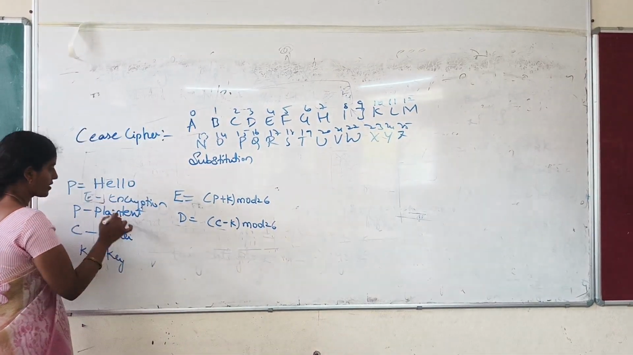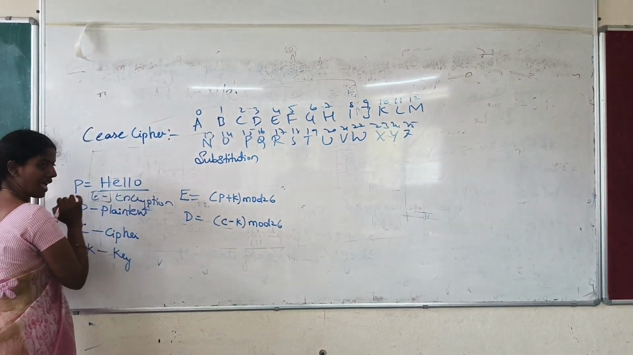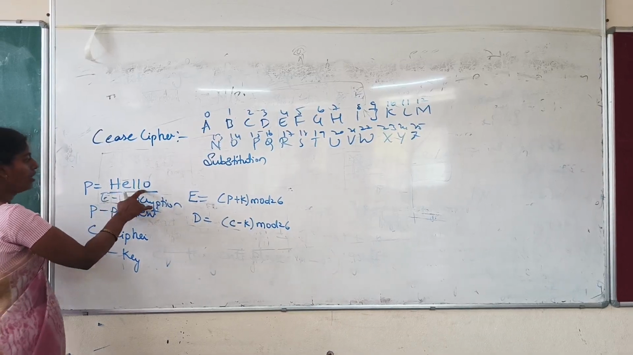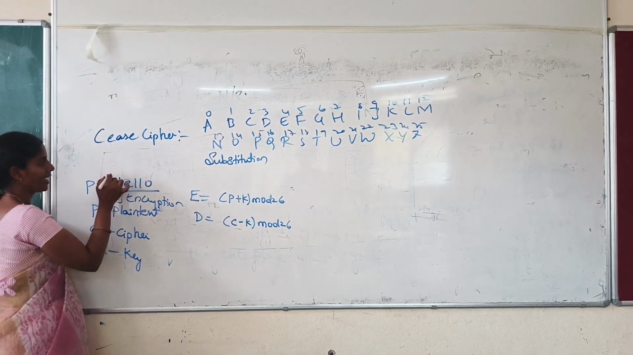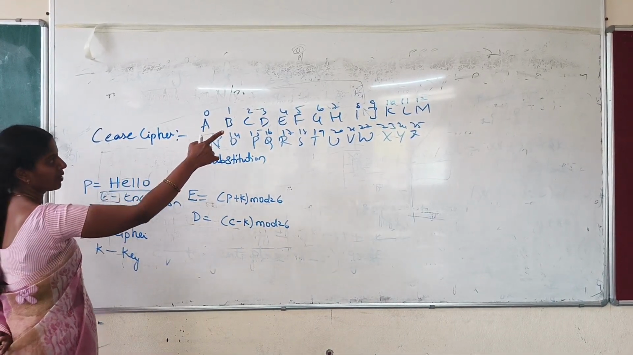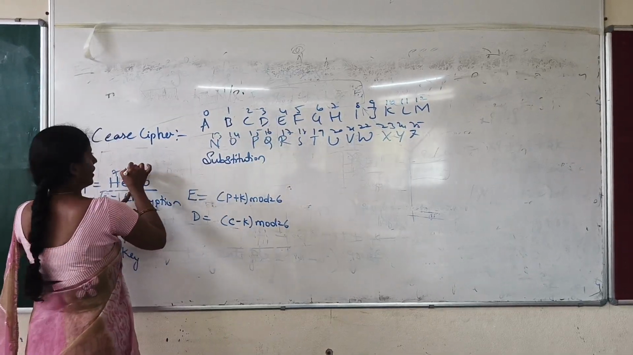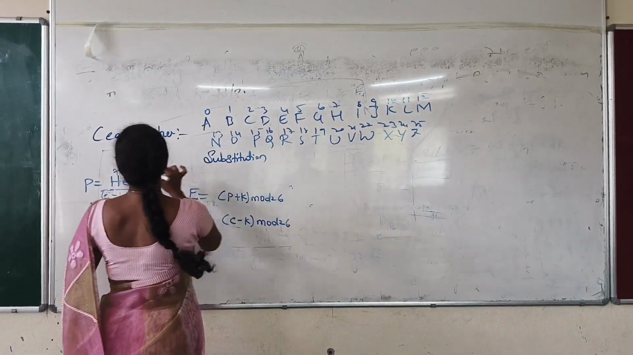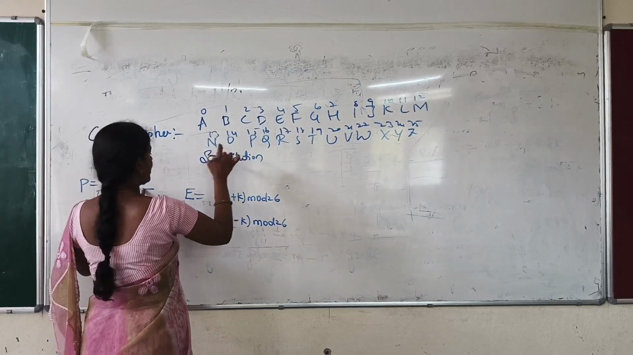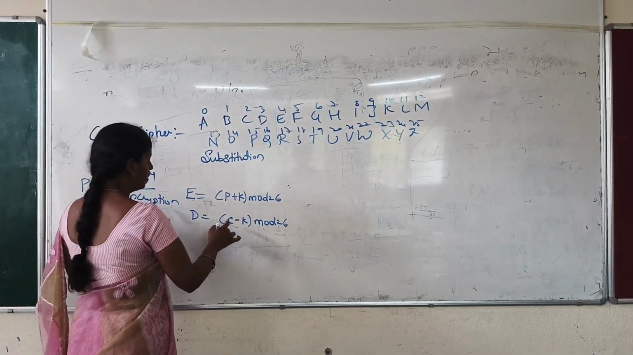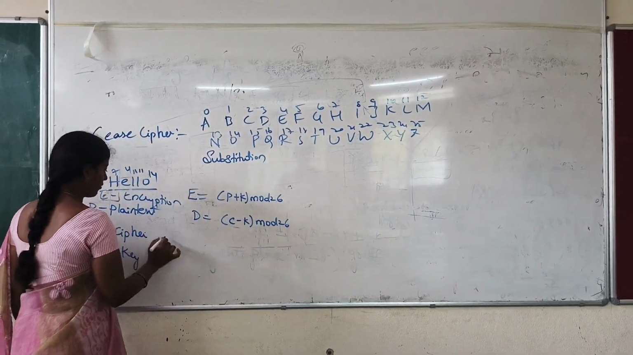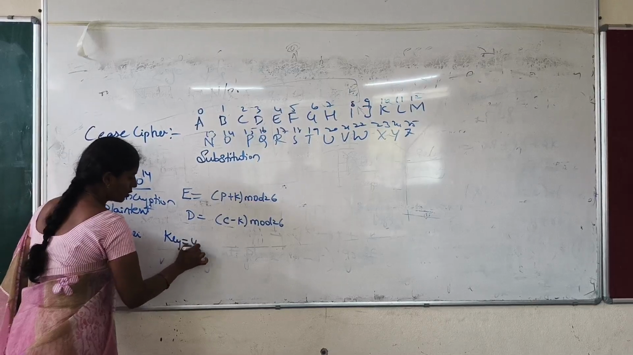Now we will take one example. The plain text is hello. Now tell me what is the numbering for this. H is number 7, E is number 4, L is number 11, and O is 14. Now I will define the key is equal to 4.